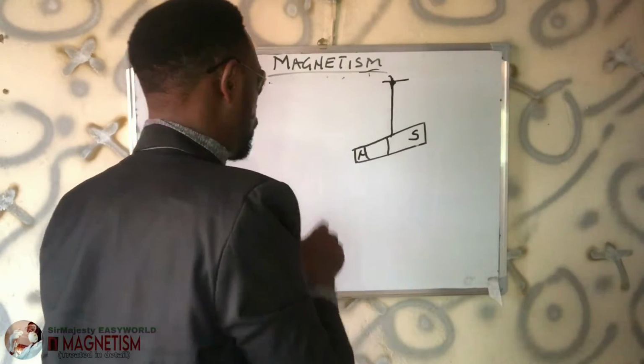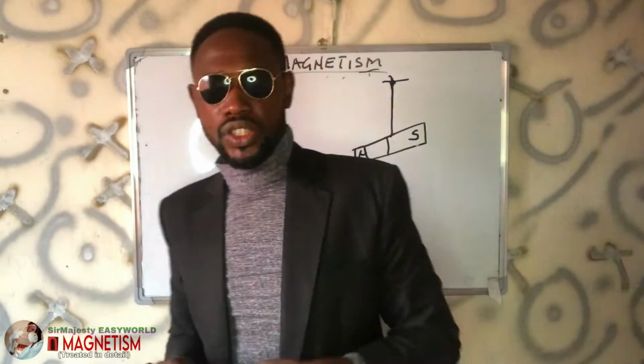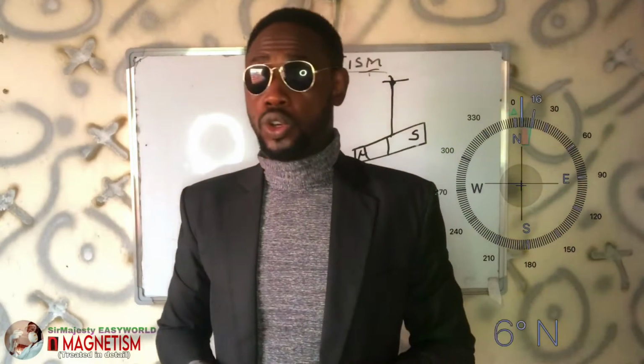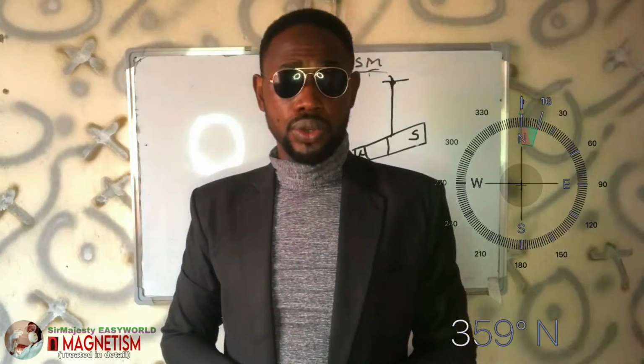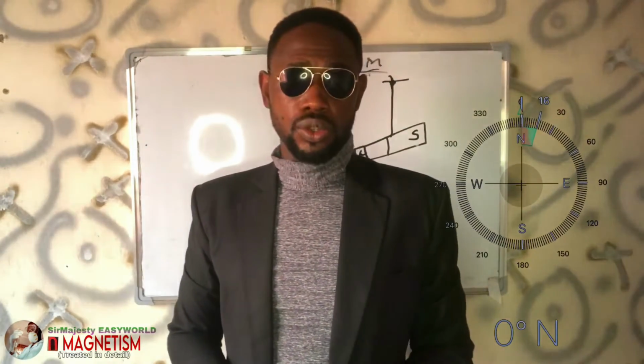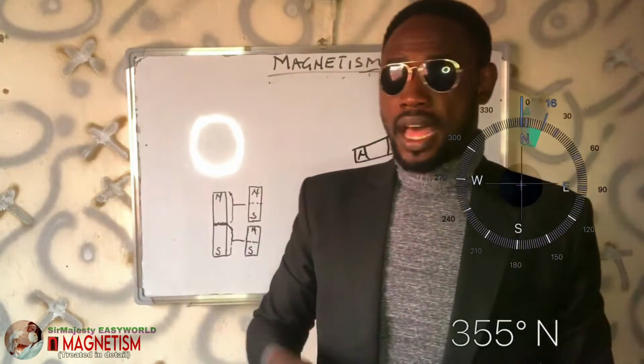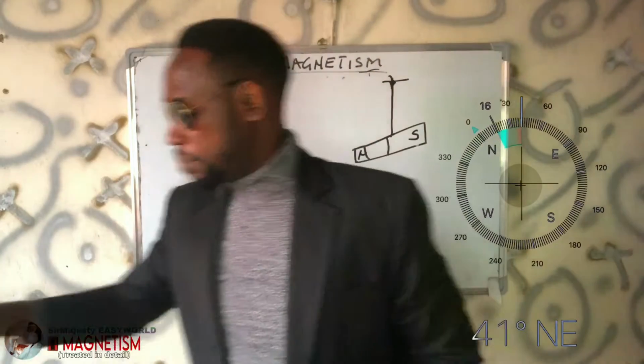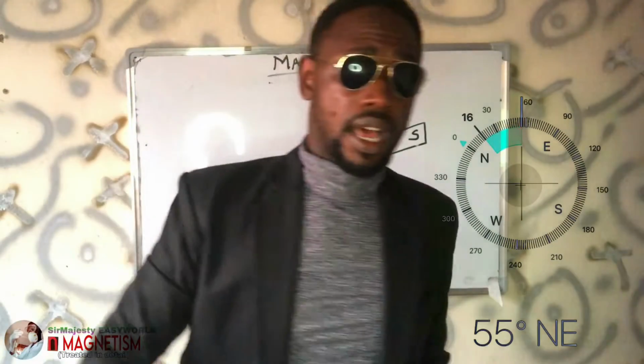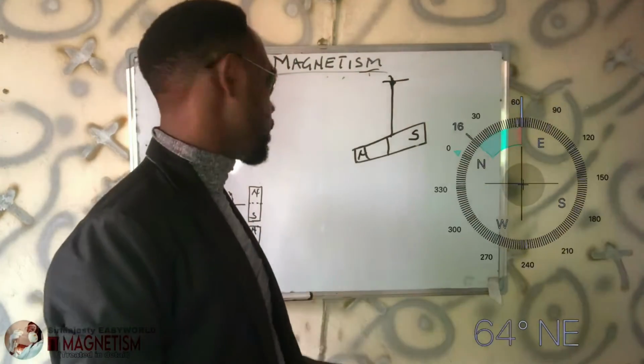Therefore, we will also use this to describe how a compass works. How does a compass needle work? How do you use a magnet as a compass to know your location if you are traveling, to know your north, east, west, and south, the four cardinal points? The mechanism here is the same as the compass needle.